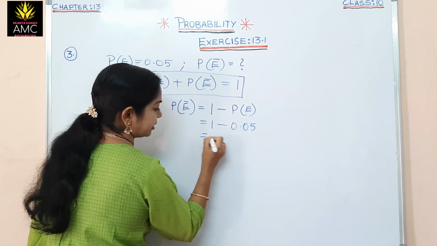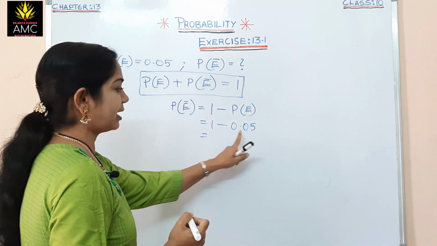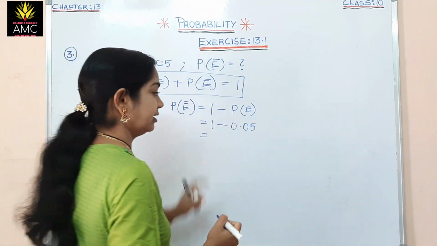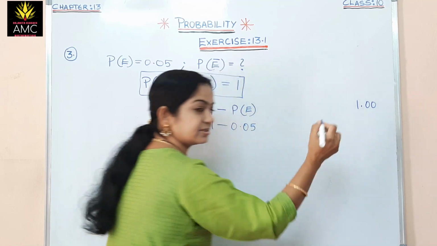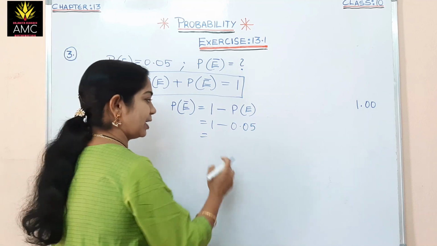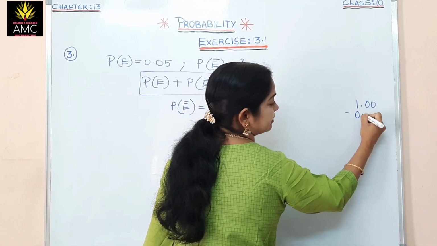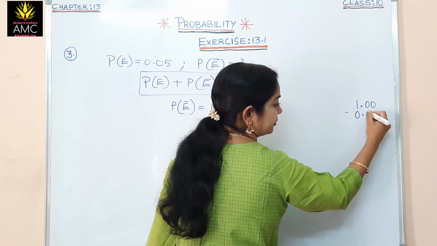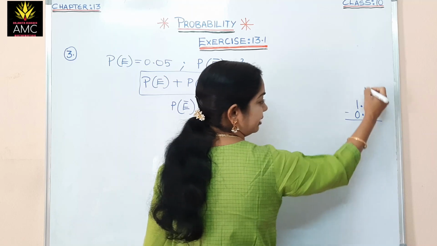Now here are the silly mistakes you make, students, because here 1 minus 0.05, right? How do you subtract this? 1 means 1.000. Now, after the decimal, the 0 has no value. So, you have to keep the decimal point upon the decimal point only for subtraction or addition, right? Likewise, you can subtract.